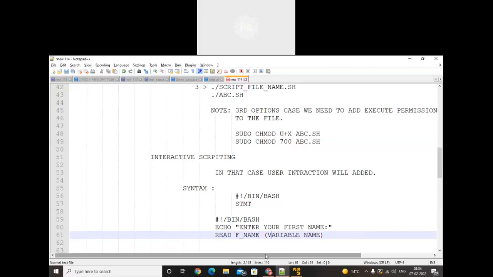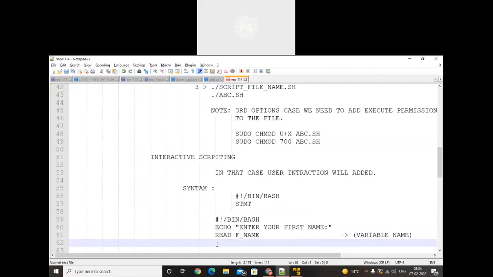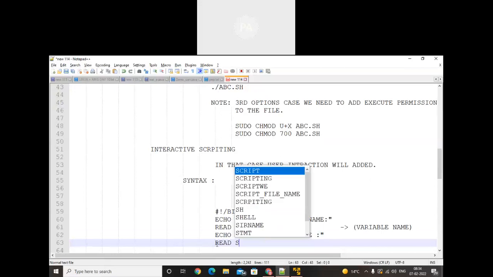This hint is variable name, otherwise you would write it in the program too. What does it mean? Variable name. Similarly, we write the second statement, echo enter second name, your surname or second name, both are the same, don't worry about that. Once we enter, now we need to read the second name also. So here I will use read and yes_.